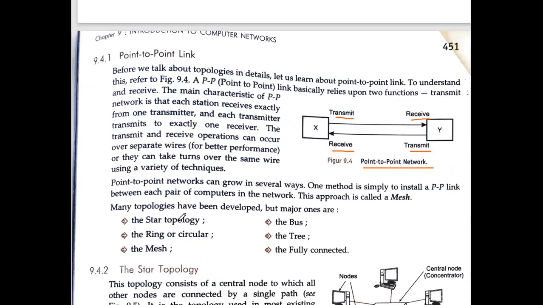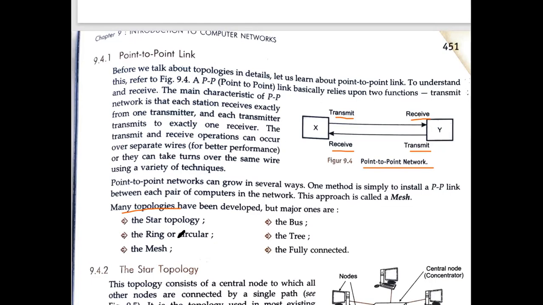Now what you have to understand, these are the different types of topologies available. If you see it properly, then you have star topology, bus topology, ring topology, tree topology, mesh topology, and fully connected. So total 6 are there in your syllabus, and their difference is actually very important. In your book, advantages and disadvantages of all these topologies are given.